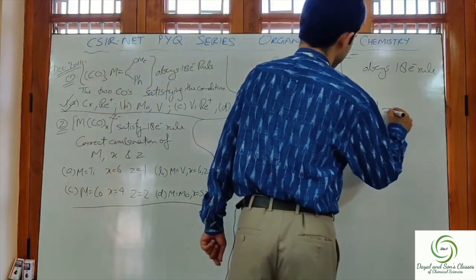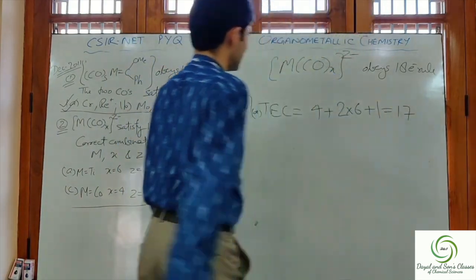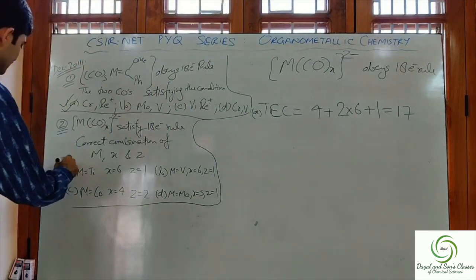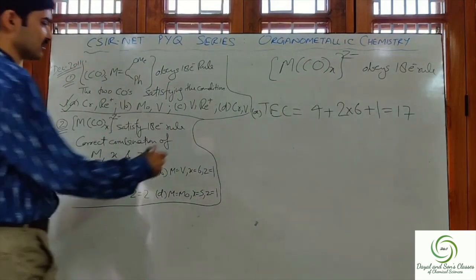What do we get? This comes out to be equal to 17. So this cannot be the correct combination. Now let us check for C.